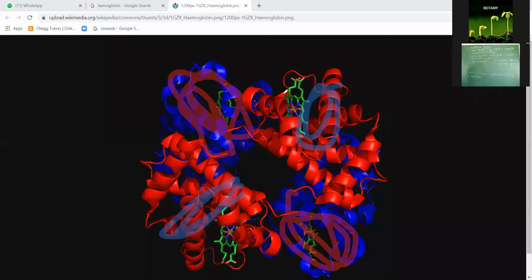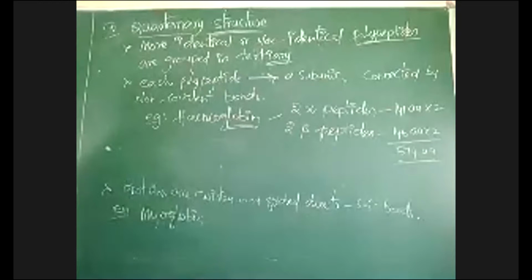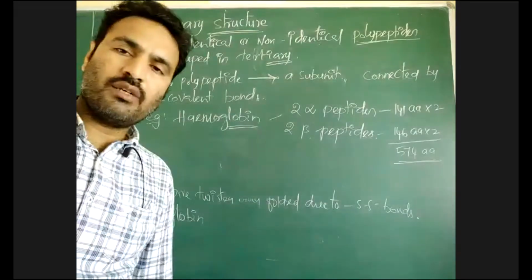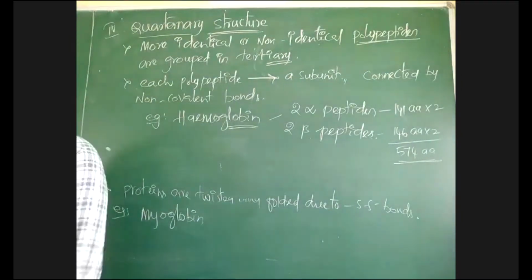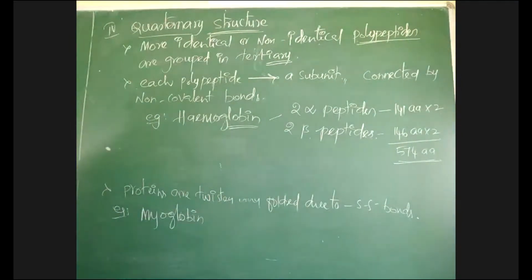Totally 4 subunits are grouped together to form a quaternary conformation, formed upon binding of many polypeptides.